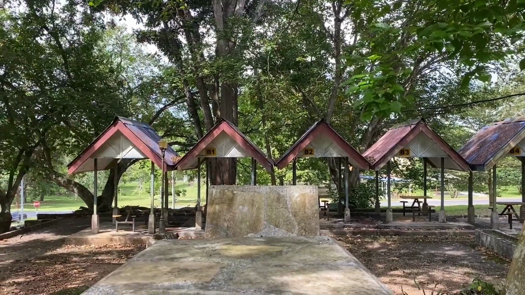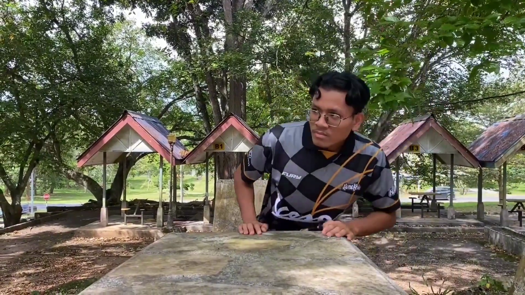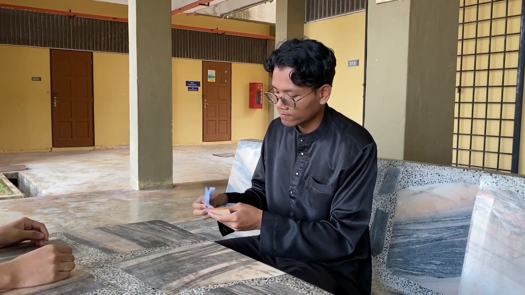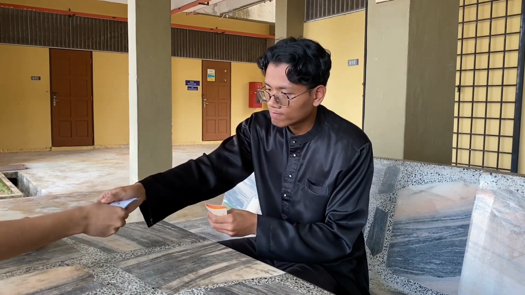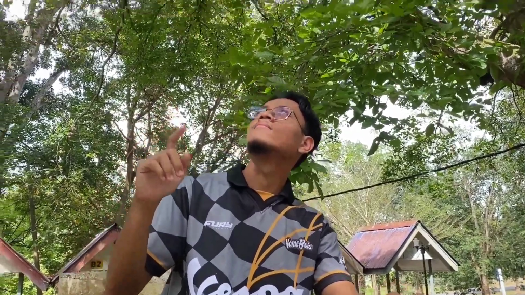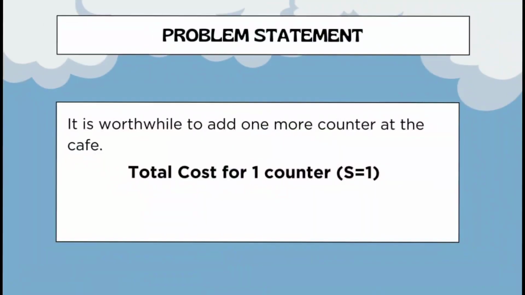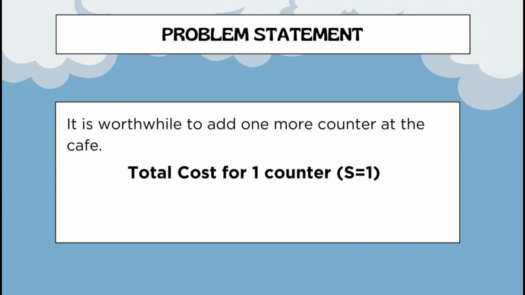Hadi, the owner of the cafe, is beginning to realize that he has many people to serve, but only has one counter, and he is unsure what to do. Will it be beneficial to install another counter in my shop? Currently, I pay my staff 9 ringgit per hour while bearing the cost of customer waiting at the cafe of 3 ringgit per hour. Is it worthwhile to add one more counter at the cafe?